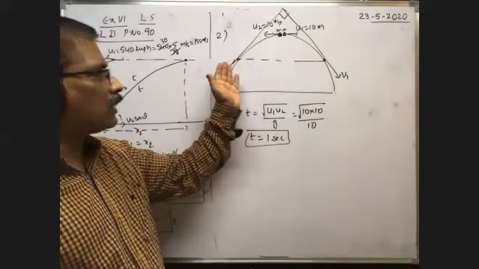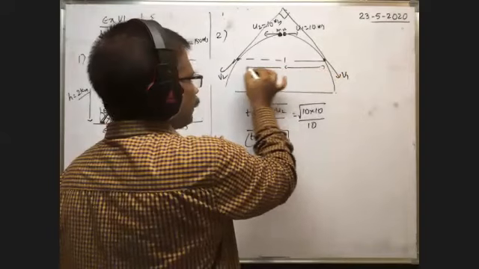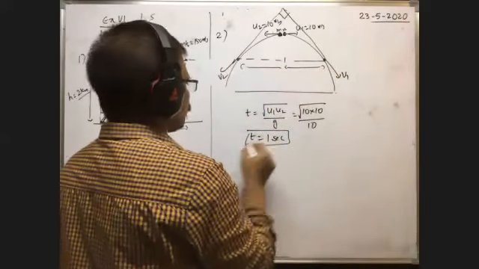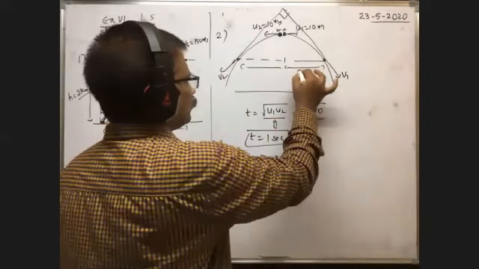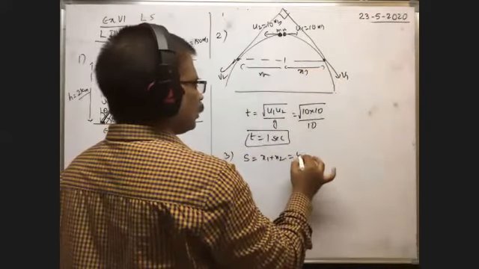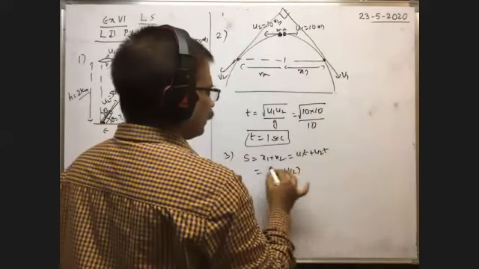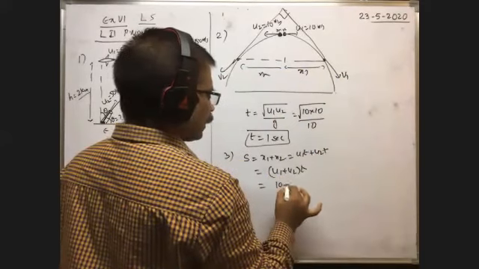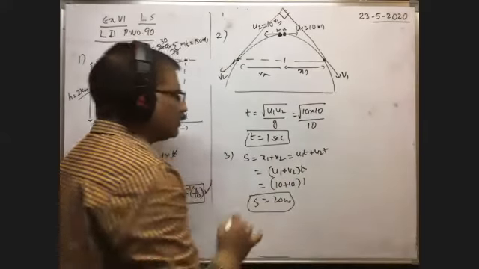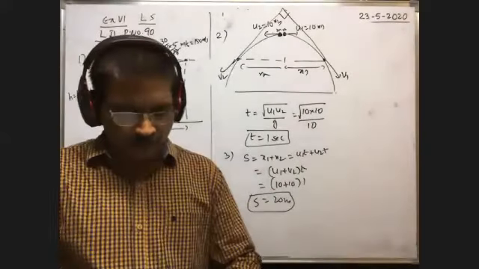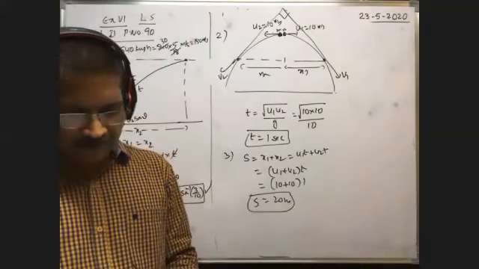So whenever the velocity vectors are perpendicular to each other, what is the separation between the two fragments at that time? Means x1 plus x2. That is the next problem. Third problem. Separation between the two fragments is equal to x1 plus x2. x1 means u1 into t, x2 means u2 into t. This is equal to u1 plus u2 into t. u1, u2 both are same, 10 plus 10 into t means 1, so 20 meter. Separation between the two fragments after velocity vectors are perpendicular is equal to 20 meter. In this way we can do. Similarly, for displacement vectors they asked.